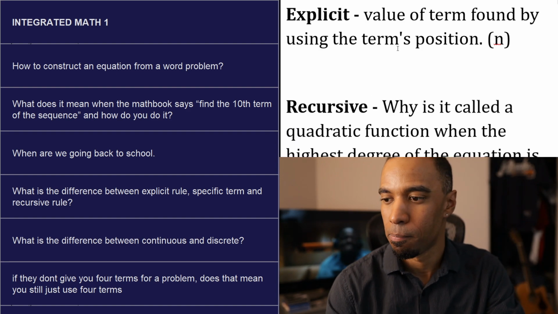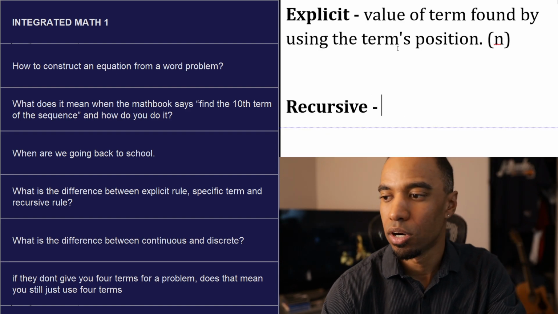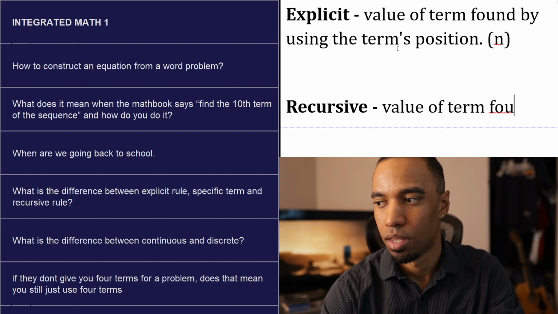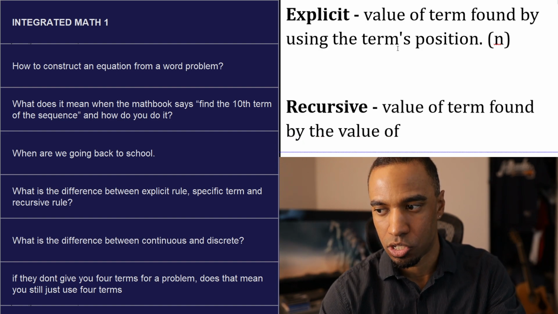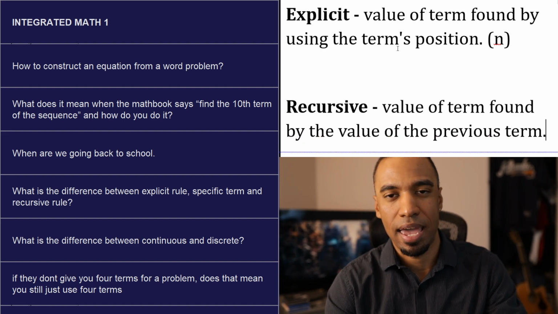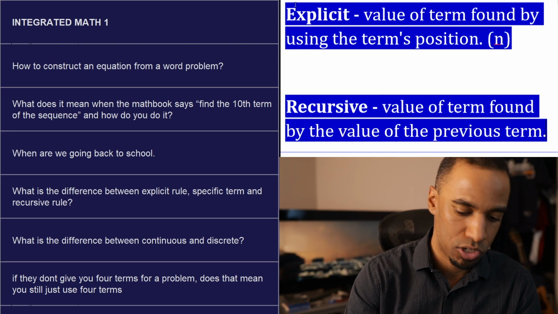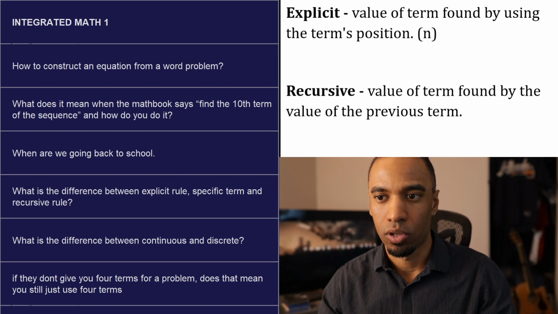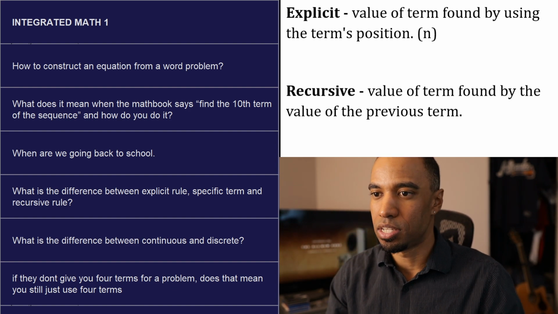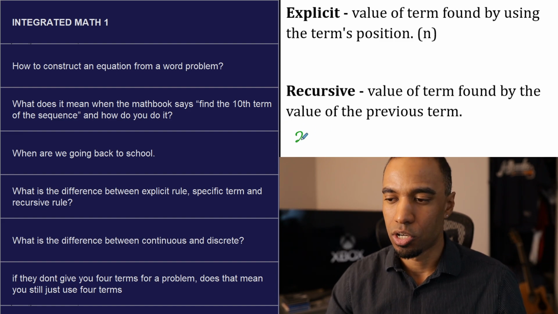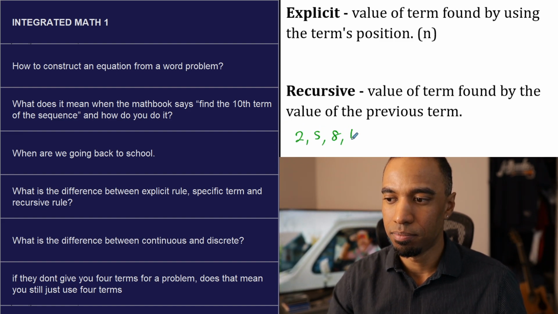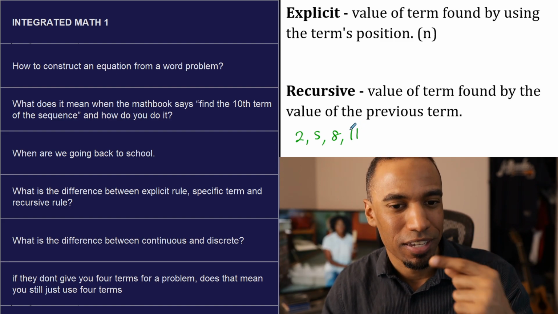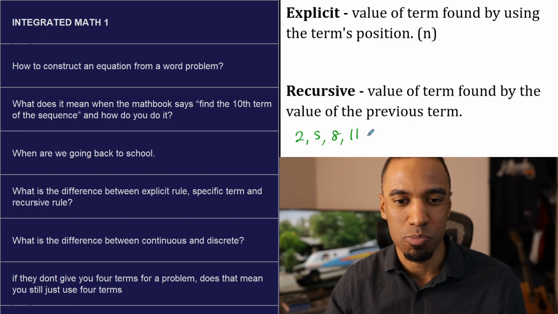So recursive means you find the value of the term by the value of the previous term, meaning you bank on the value of the previous term to find the value of your next term, okay? So in other words, this is when I say recursive logic. If you guys remember that one list that I mentioned here, if our list starts with 2, 5, 8, and 11, and say I ask you to find the value of a specific term, I'm going to tie this all together. Remember when this thing said specific term over there?